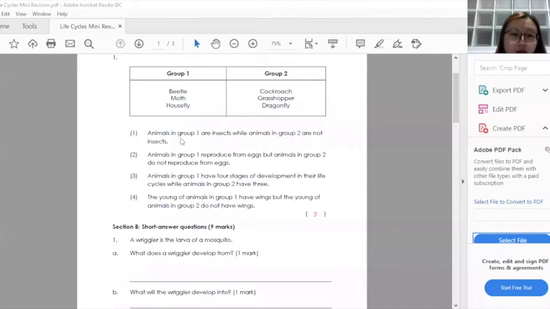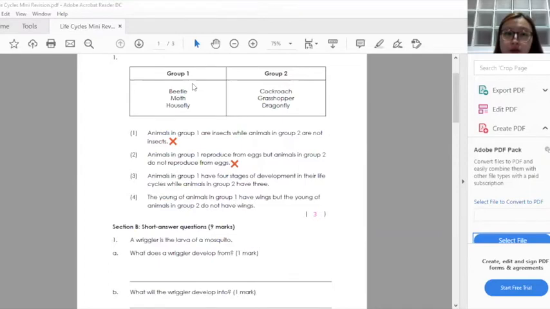So for option 1, they say that animals in group 1 are insects, while animals in group 2 are not insects. We know that it is wrong because your cockroach, grasshopper, and dragonfly are also insects. Option 2 states that animals in group 1 reproduce from eggs, but animals in group 2 do not reproduce from eggs. Since cockroach, grasshopper, and dragonfly are also insects under group 2, and all insects reproduce by laying eggs, we know that option 2 is wrong. All right, then we look at option 4.